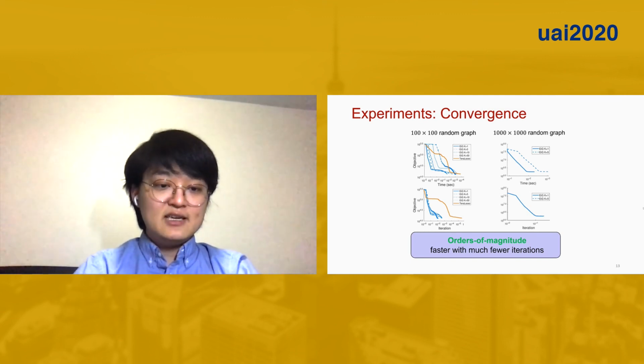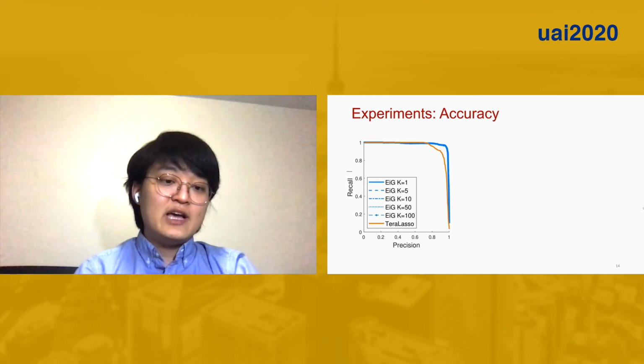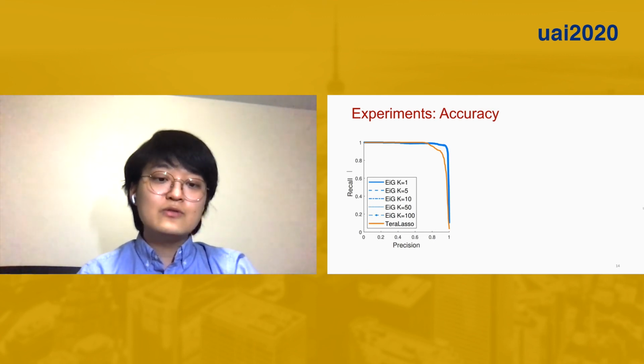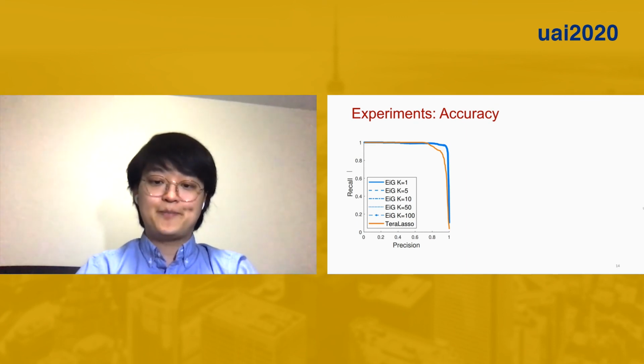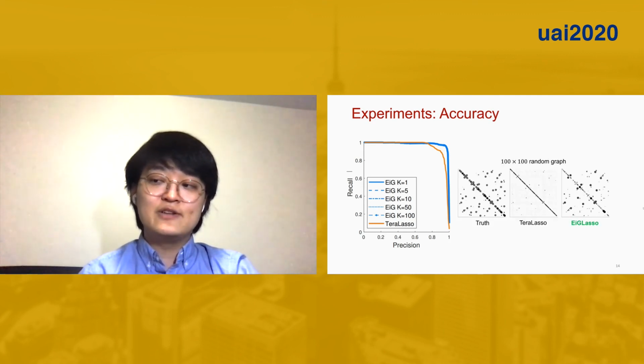As we can see, EiGLasso also has better precision and recall with all degrees of Hessian approximation, which look almost identical here. This higher accuracy can be directly seen in the plot of the estimated inverse covariances.